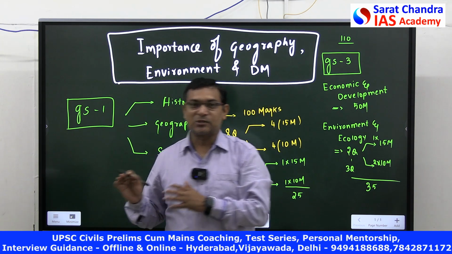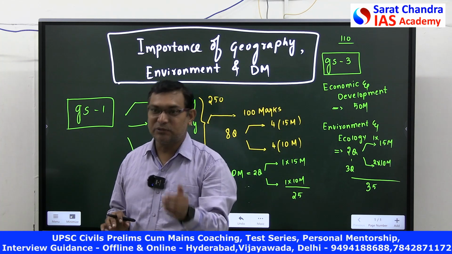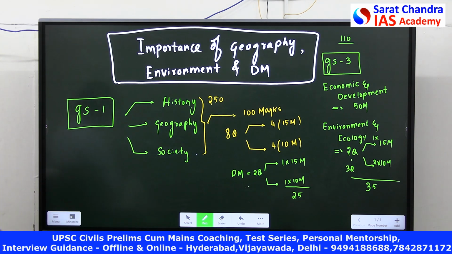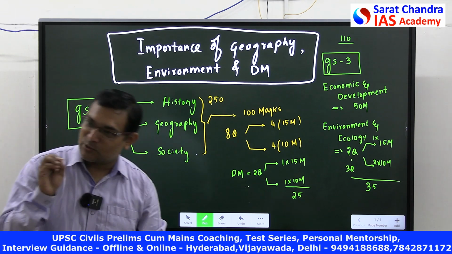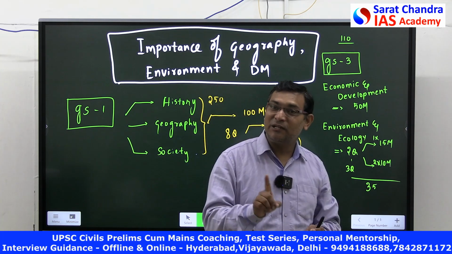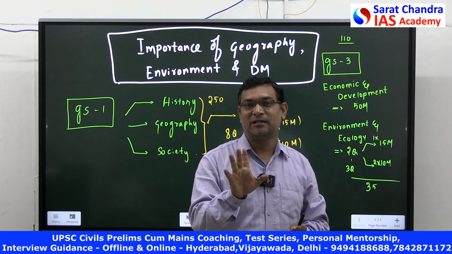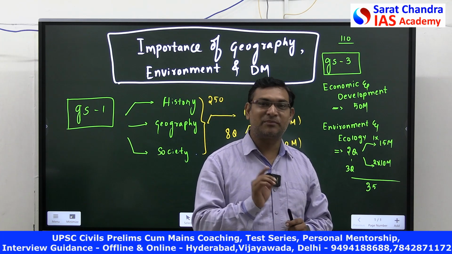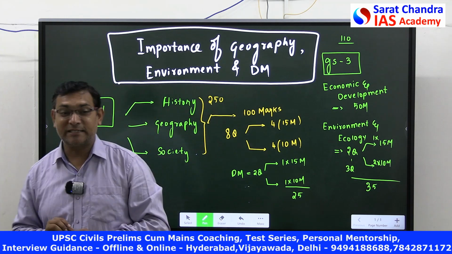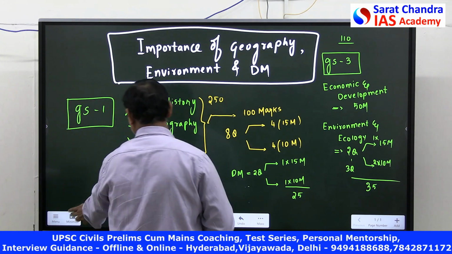In history, society, GS paper 2, GS paper 4, and your essay and your optional subject, if you cross more than 850, definitely 1 service will be guaranteed. 1 service. Any one service is guaranteed, whichever it may be, unless you make mistakes in the interview. There was my student who got 873. I'll show you the cutoffs.